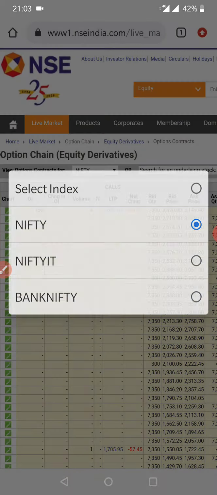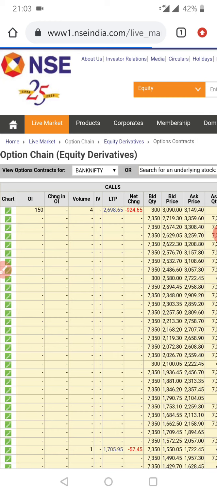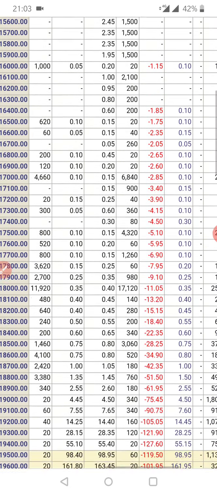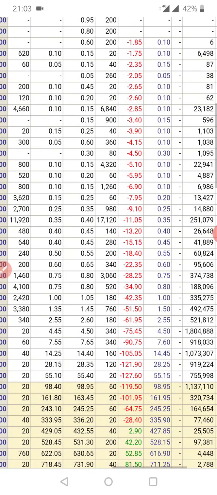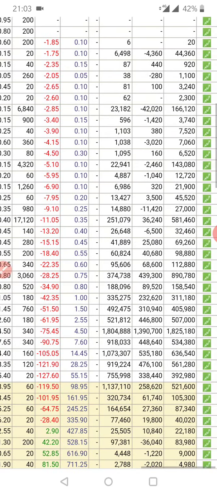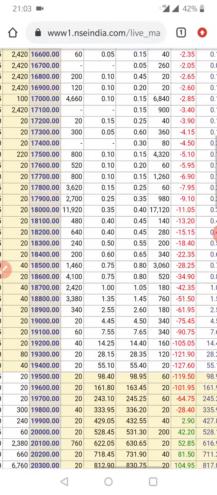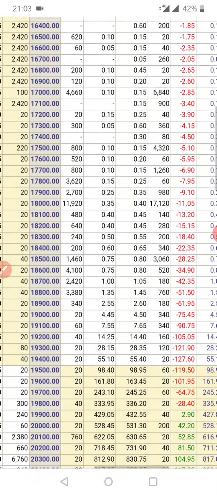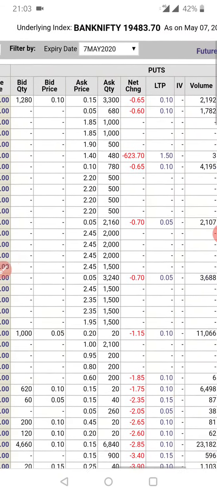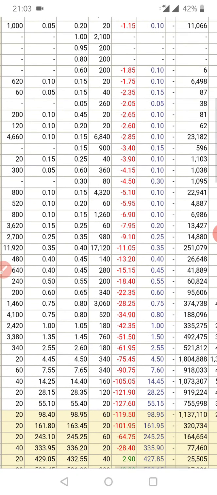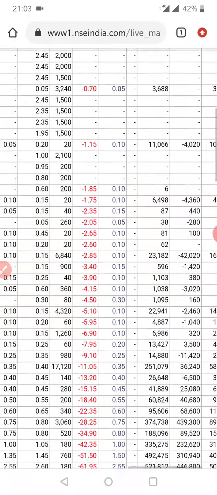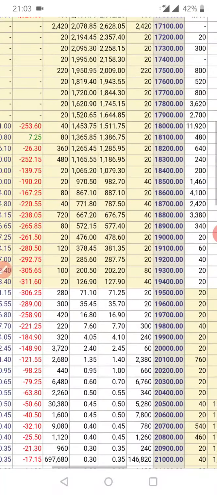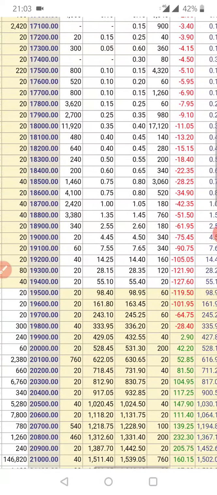This is Nifty and Bank Nifty. The expiry date is 7 May. Today I did trading, and the last traded price has reached 0 for all out of the money values. The last traded market level for Bank Nifty is 19,480, which comes around the round figure of 19,500.